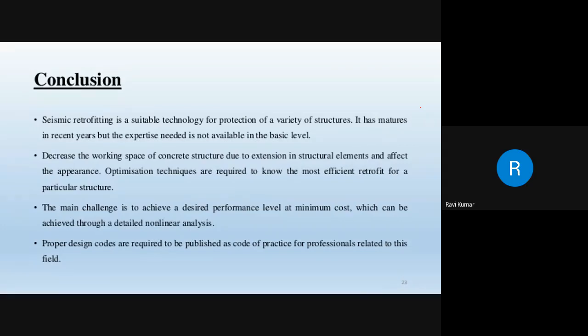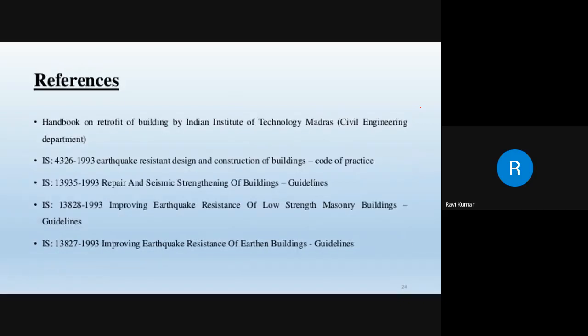The main challenge is to achieve a desired performance level at minimum cost, which can be achieved through a detailed nonlinear analysis. Proper design codes are required to be published as a code of practice for professionals related to this field. So these are the references.